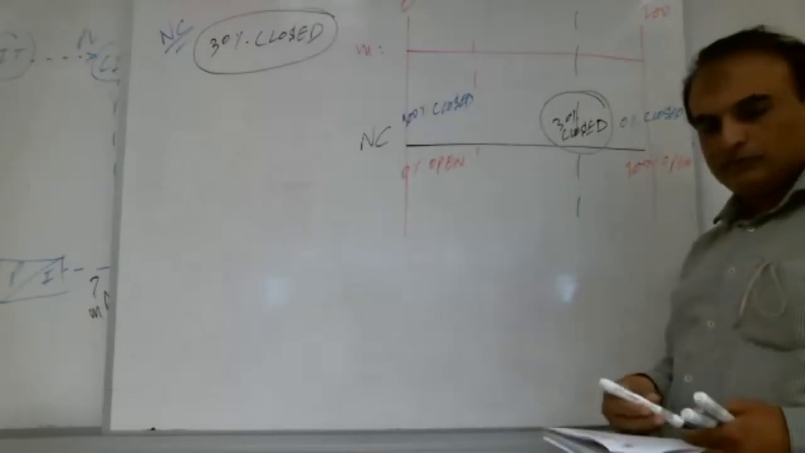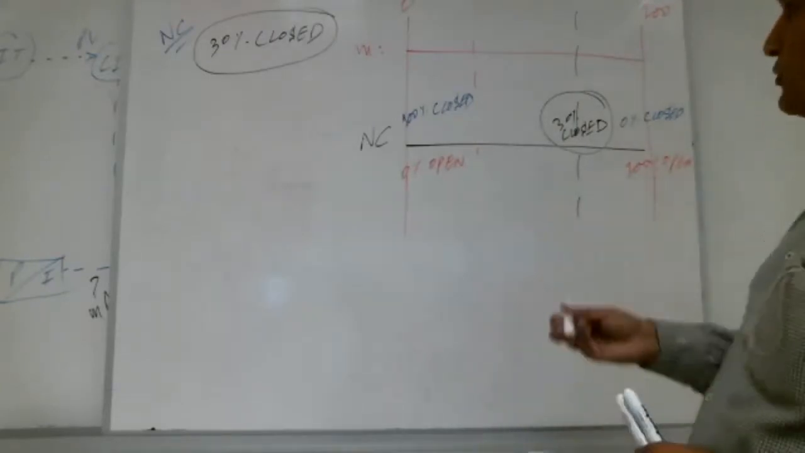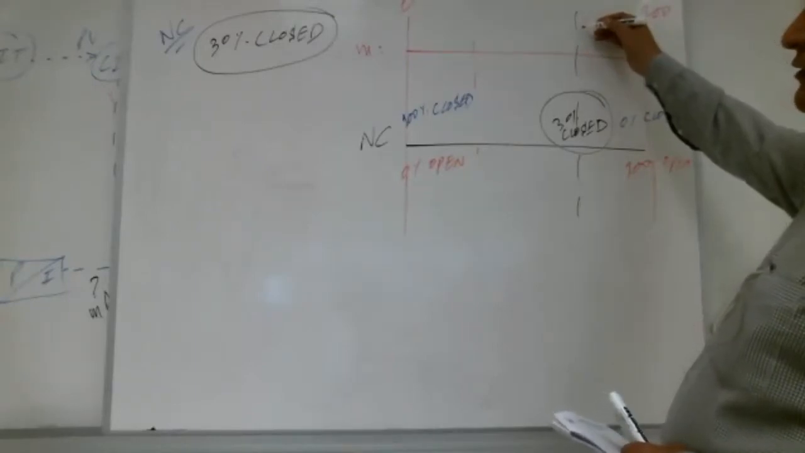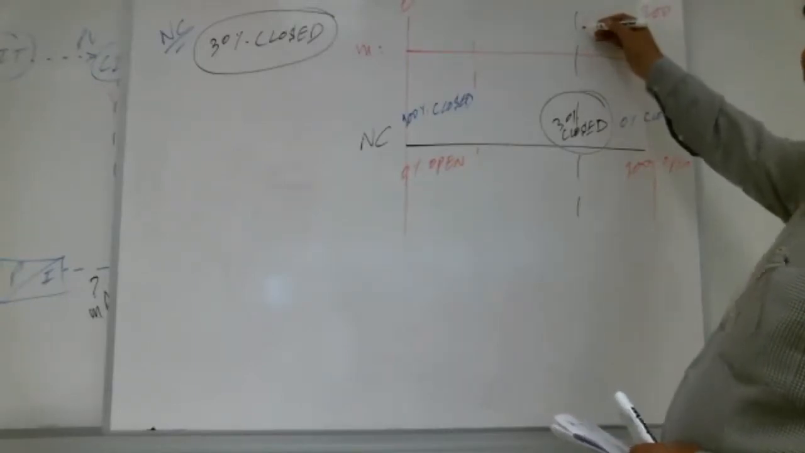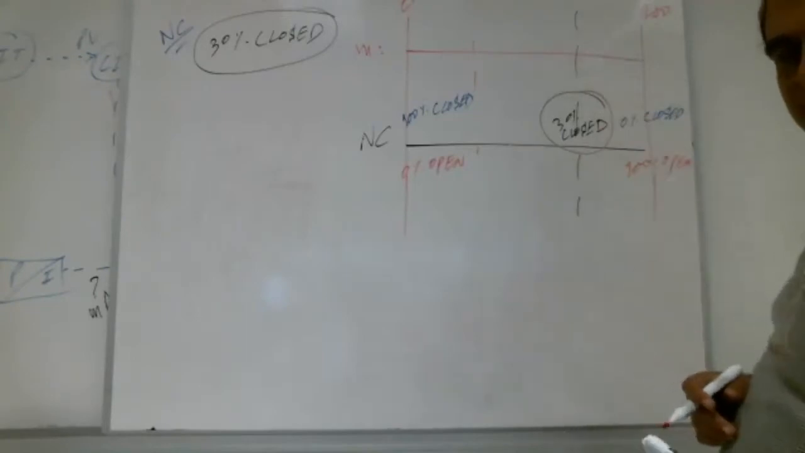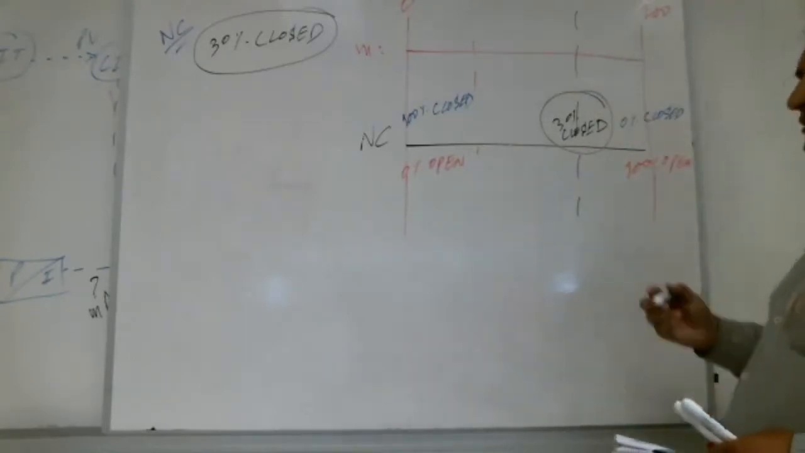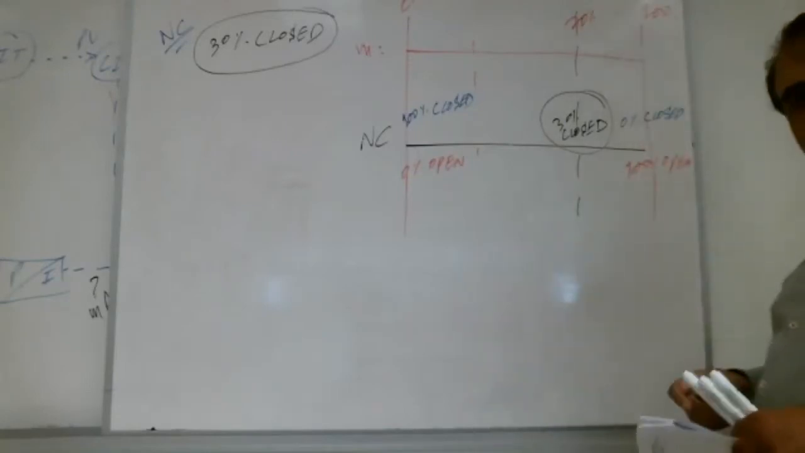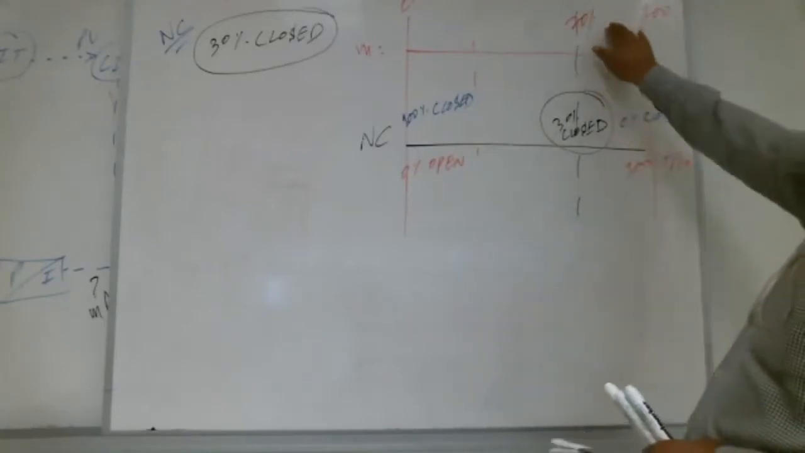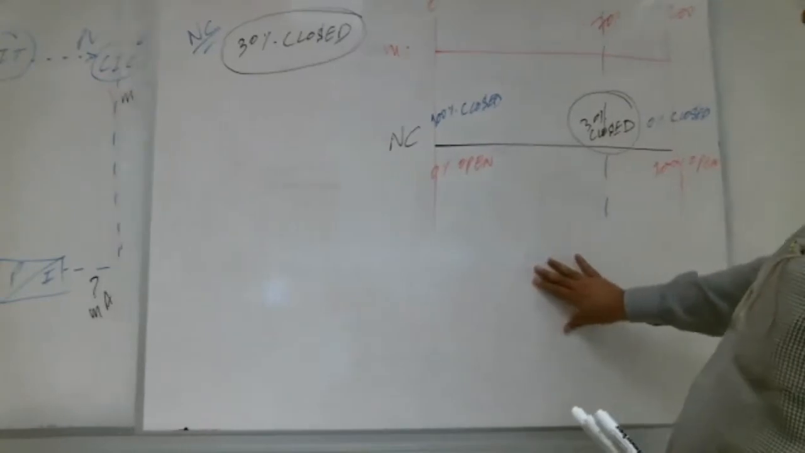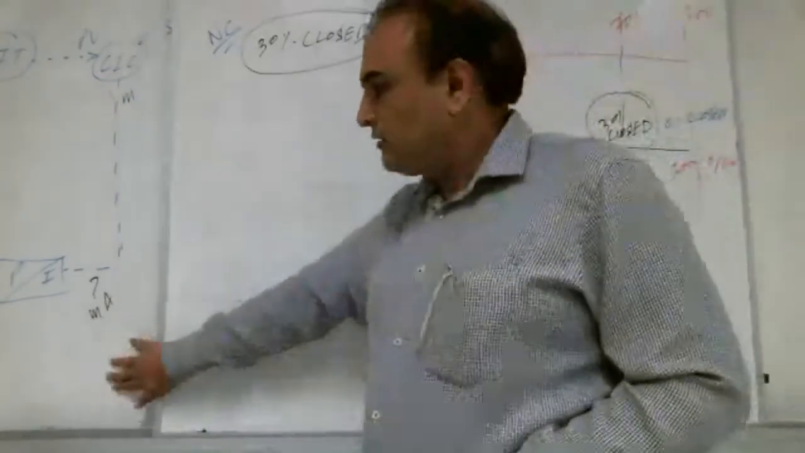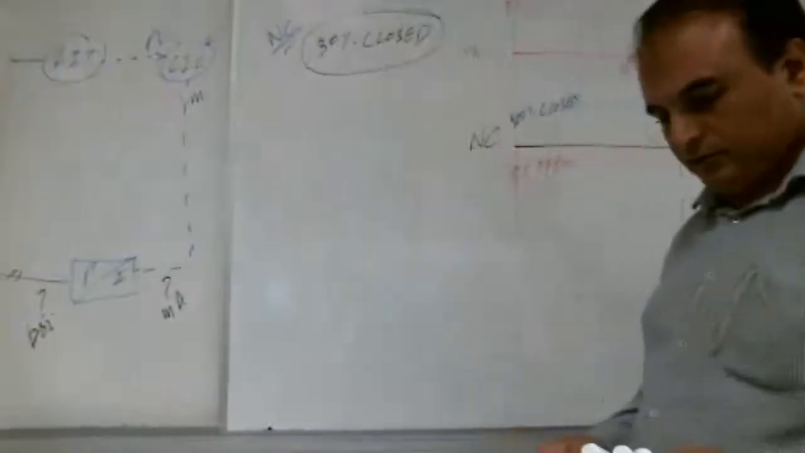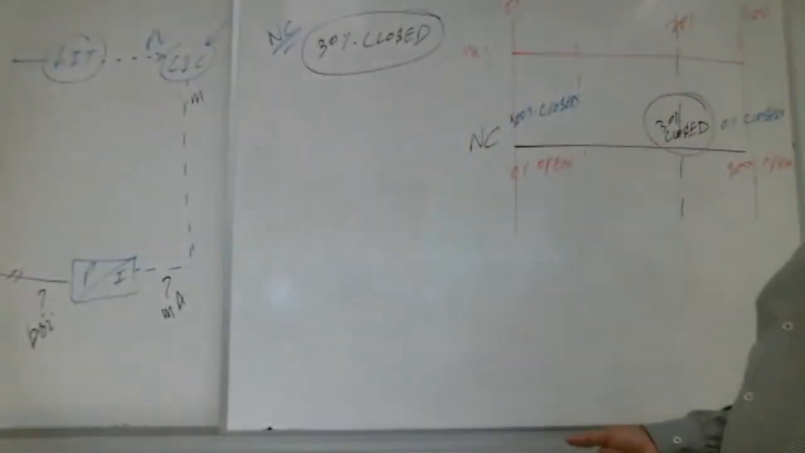Right? Yes. So this 30% closed means how much signal? How much is the signal, Shabab? 70. 70%. Very good. 70% signal is there. So now we found the signal. If we know the signal, can we find the milliampere and PSI? Can we find it, Shabab? Yes. This is very straightforward now.